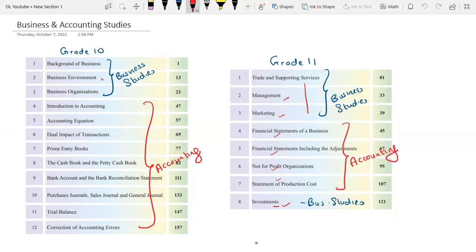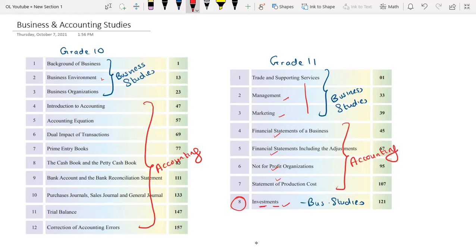And if you go on to the last one, that is also a theory part, but that can be called a chapter from business studies or a chapter from finance, right? Finance. That will be concerned with how to invest your money, right? How do we invest money? How do we make investments?